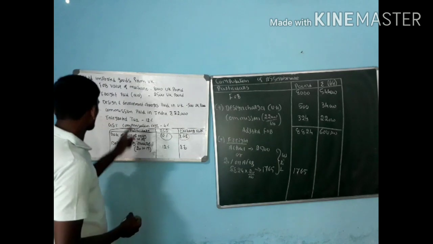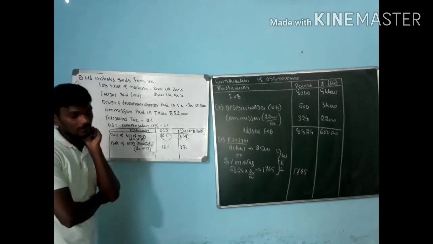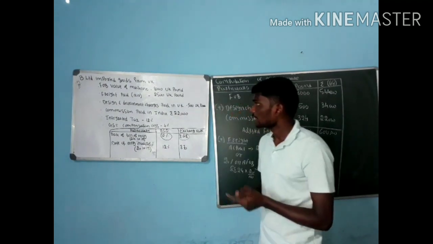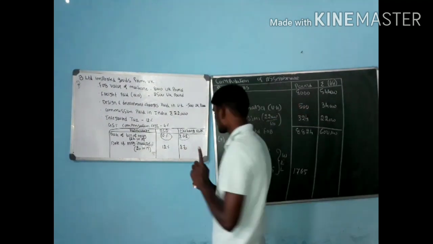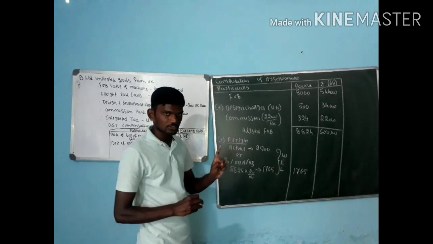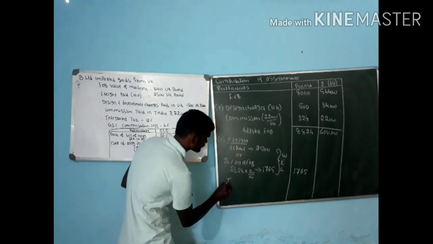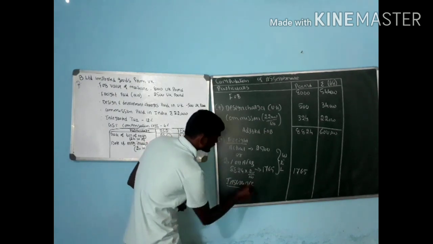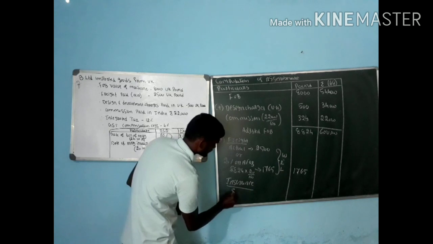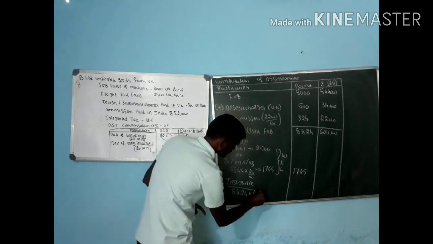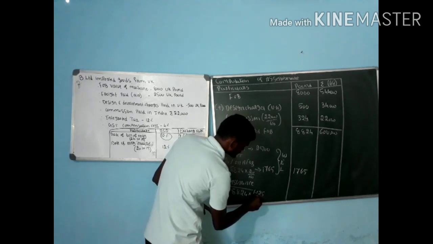Next one, go for the insurance. See, the problem has not given any kind of insurance value here. If any insurance is given, we have to consider that same amount. If it is not given, we consider adjusted FOB 8,824 into 1.125%.